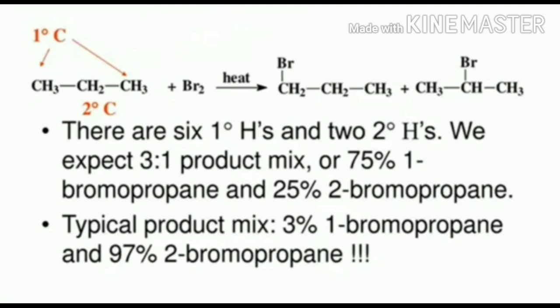But it is really surprising to know that the product mix we get is 3% of 1-bromopropane, whereas 97% of 2-bromopropane. This is because secondary free radicals are more stable as compared to primary free radicals. So we get 2-bromopropane as the major product, whereas 1-bromopropane as the minor product.